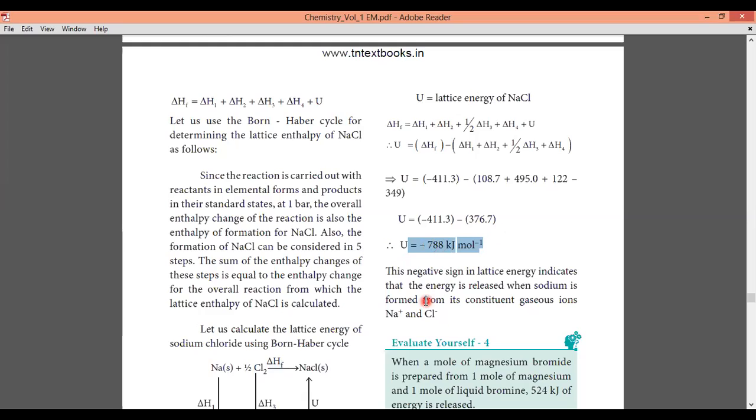Okay, so from this we can tell the negative sign in lattice energy indicates that the energy is released when sodium chloride is formed from its constituent gaseous ions Na plus and Cl minus.